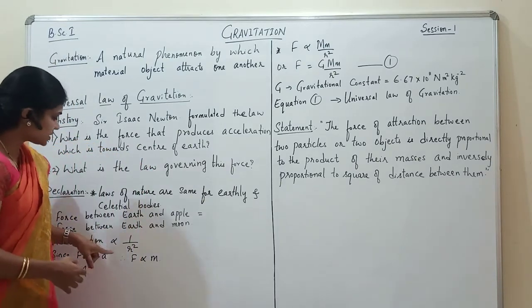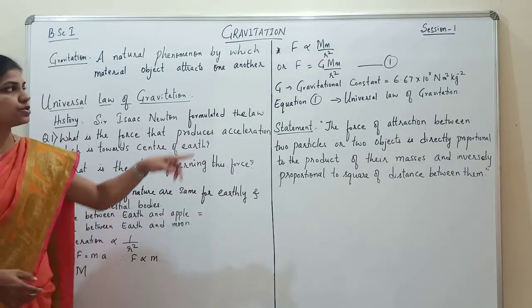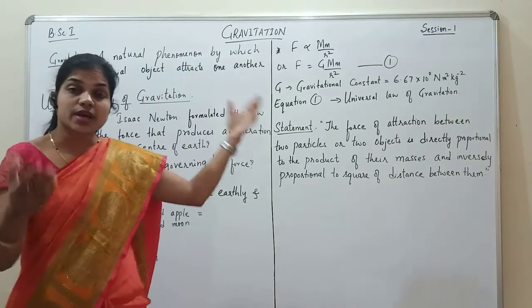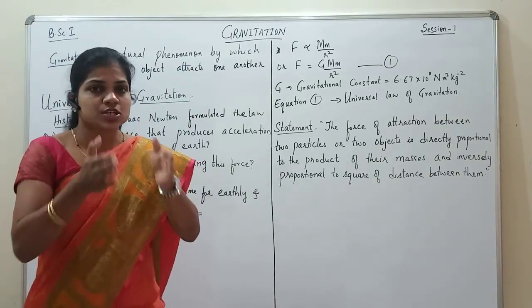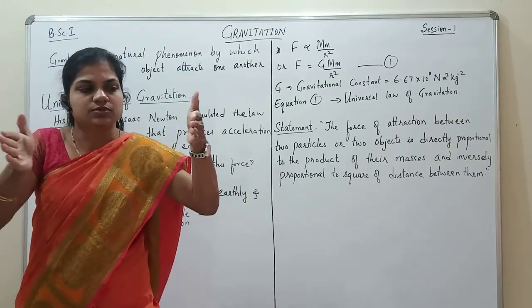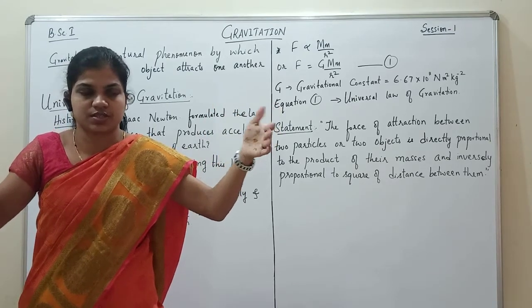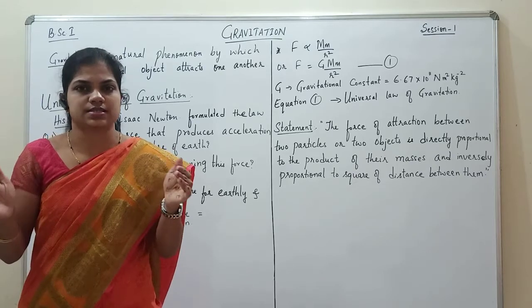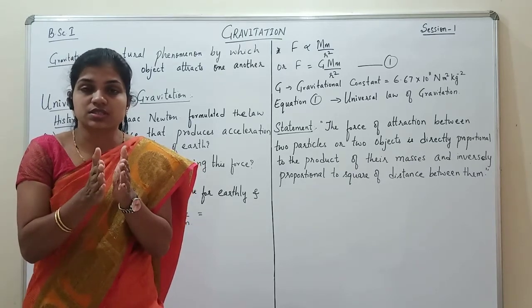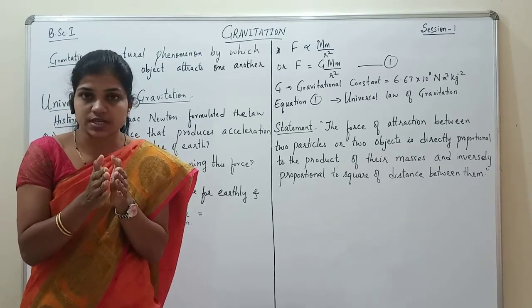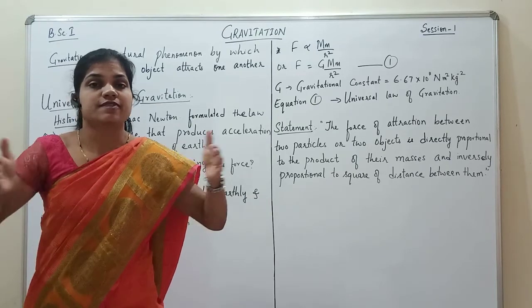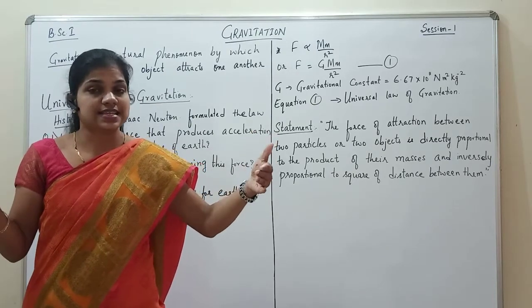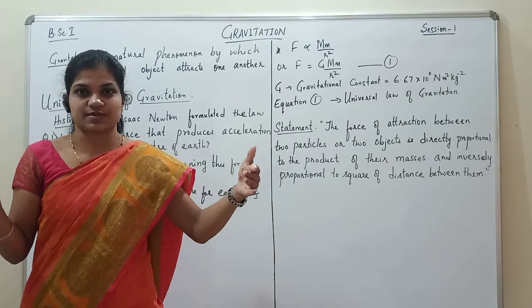And since it is inversely proportional to the square of the distance between them, as the objects move far away from each other, the gravitational force starts decreasing. So closer the objects, more is the gravitational force. Farther the objects, less is the gravitational force.